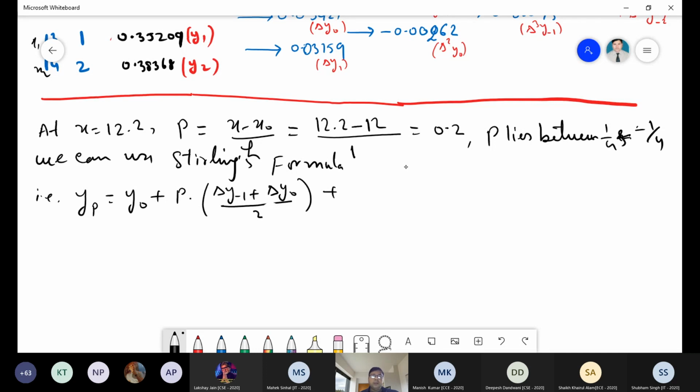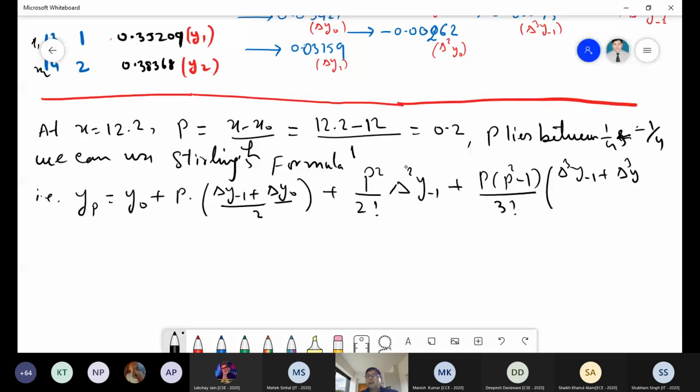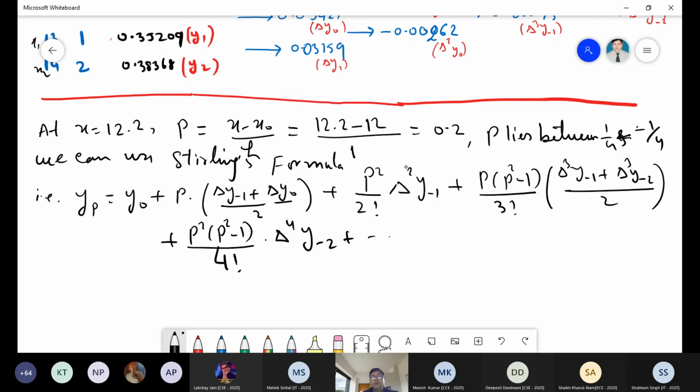This is p square divided by 2 factorial del square y minus 1, right? Then plus p into p square minus 1 upon 3 factorial and del to power 3 y minus 1 plus del to power 3 y minus 2 divided by 2. Then plus p square minus 1 divided by 4 factorial and then del to power 4 y minus 2, plus and so on.